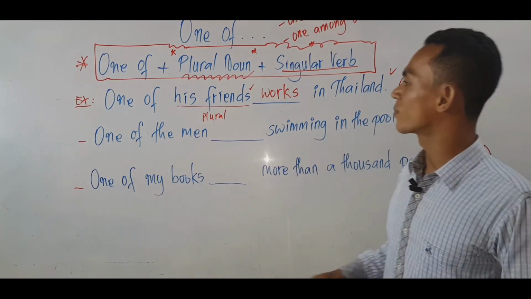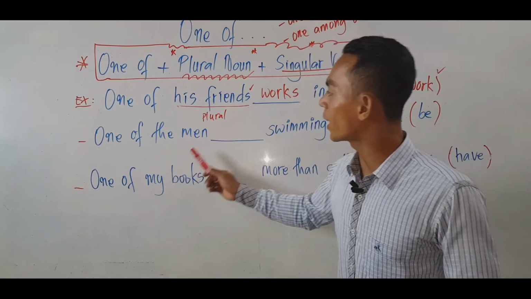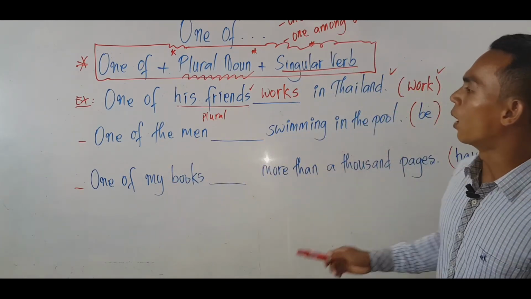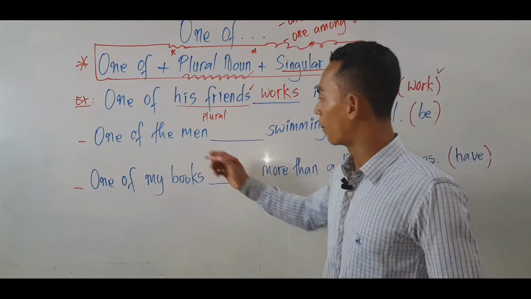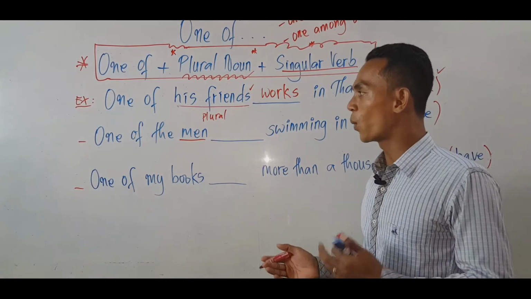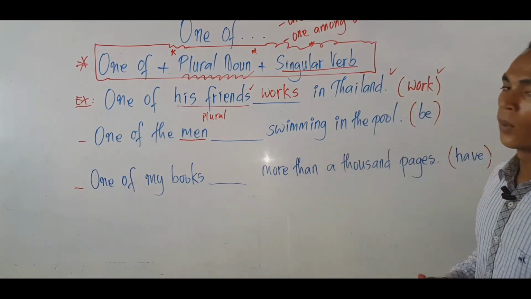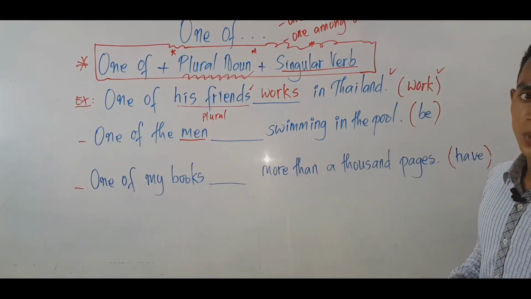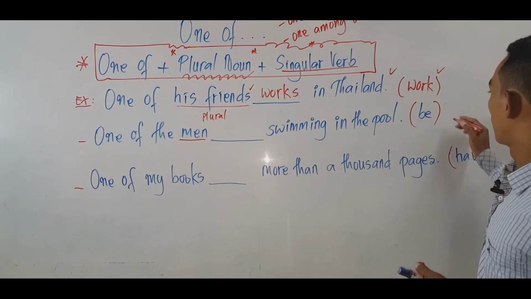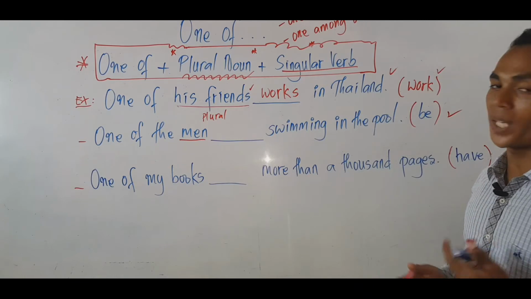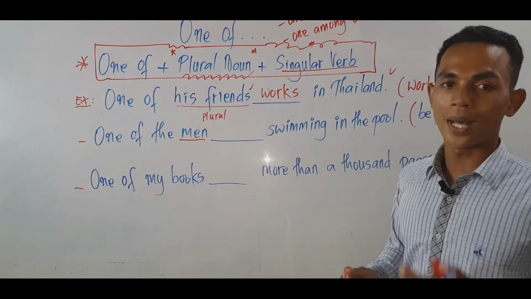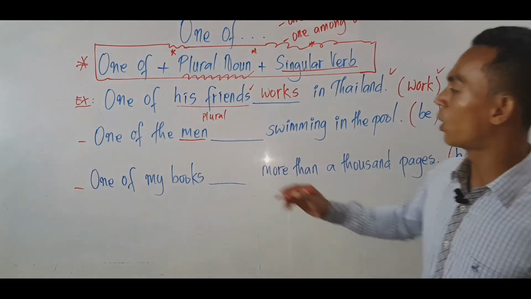Okay. Number 2. One of the men swimming in the pool. Man. Right? More than one man. So we use is or are. One of the men swimming in the pool.